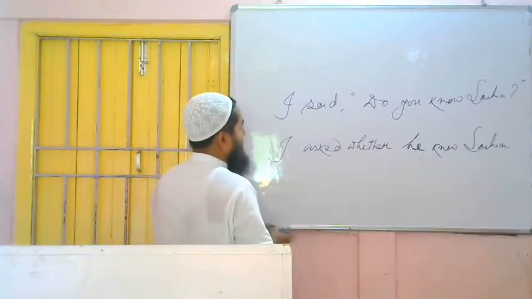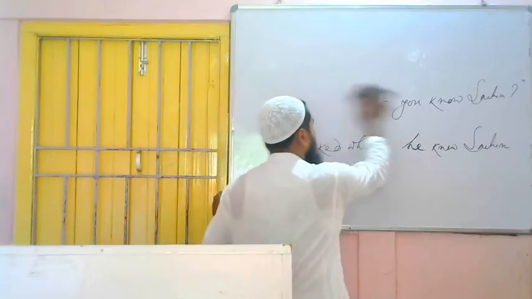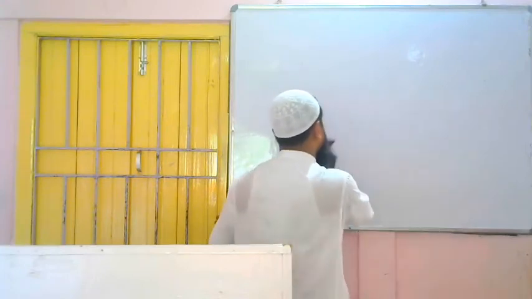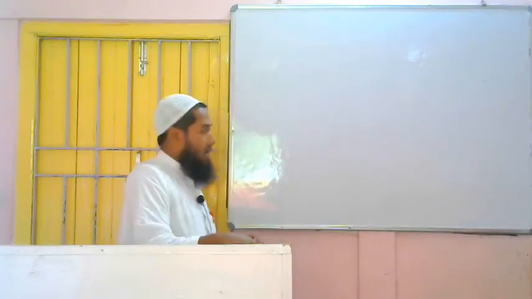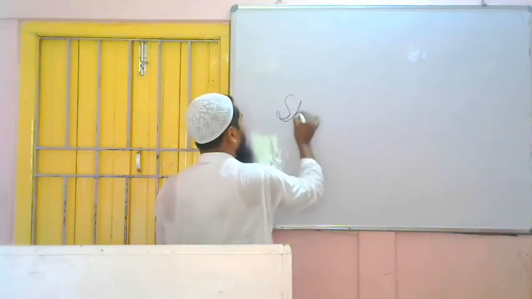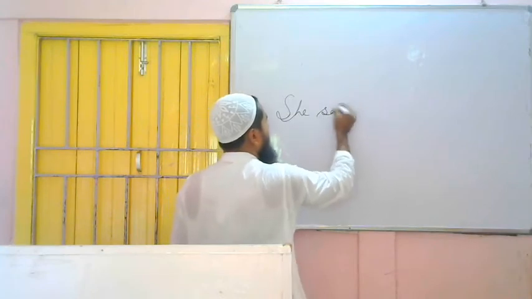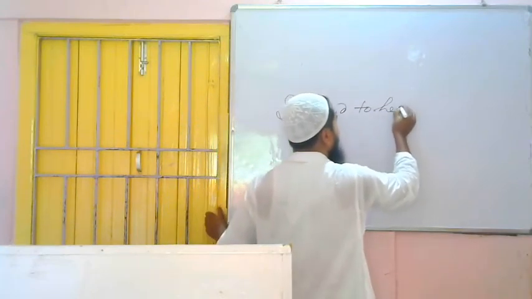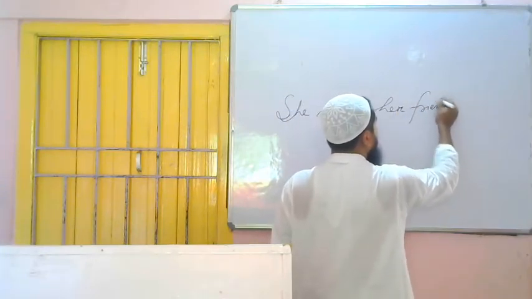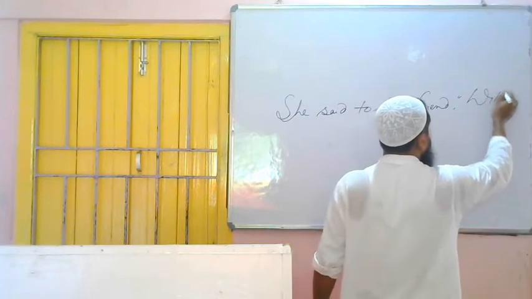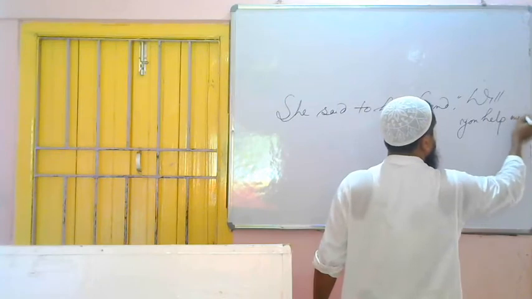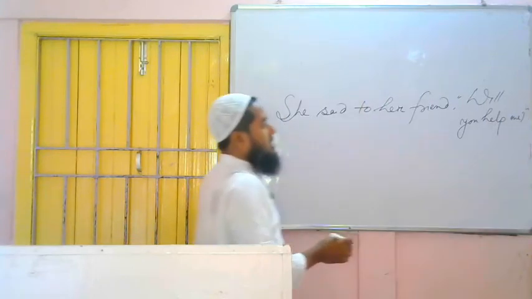One more example. Let's try. You just match what I said with the examples and practice at home again and again. One more example. She said to her friend, will you help me? Interrogative sentence, question mark is there. Interrogative sentence we have understood.